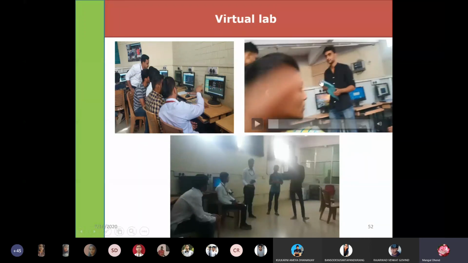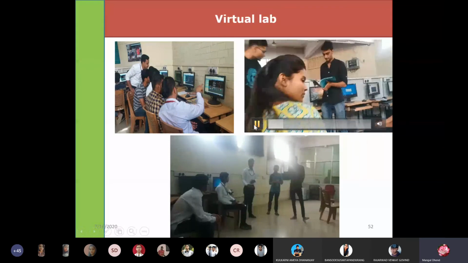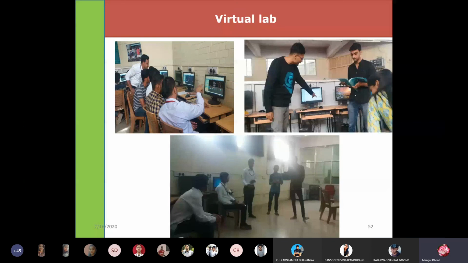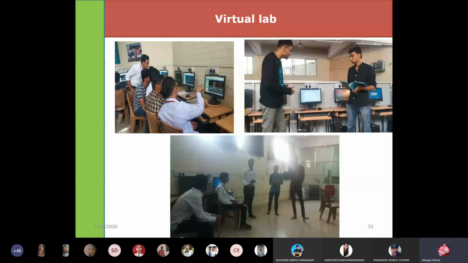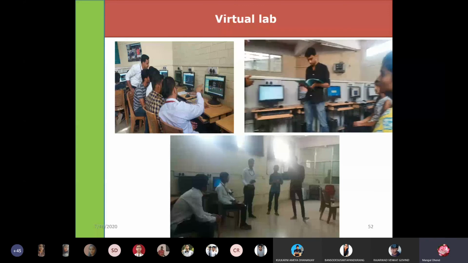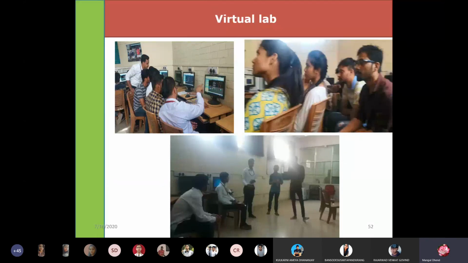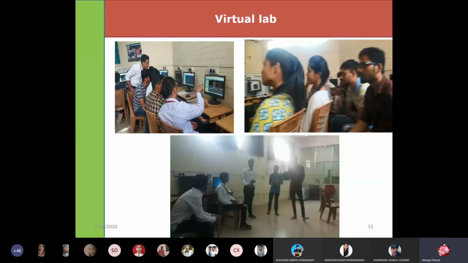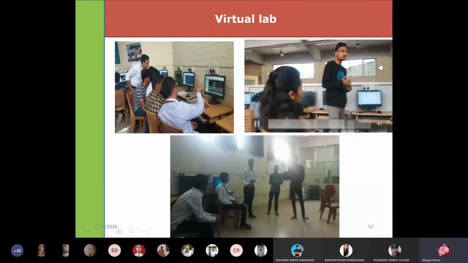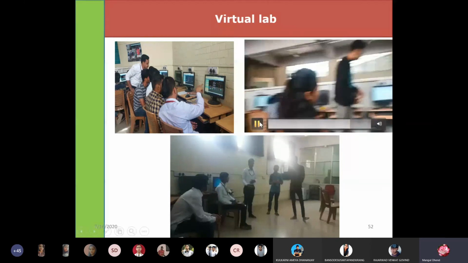Two students demonstrated to the other students. As you can see, we have connected the capacitor. Basically, we are charging and discharging the capacitor. That is the basic principle of operation of the Marx circuit: you charge the capacitors in parallel and discharge them in series.